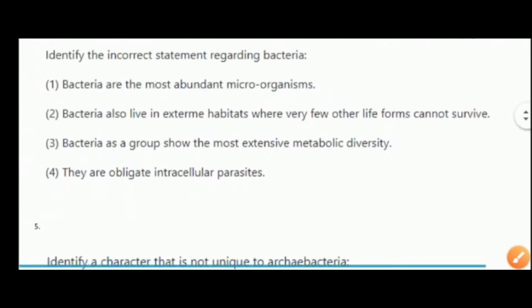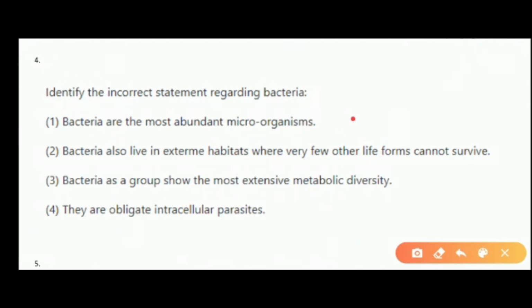Now heading towards the next: identify the incorrect statement regarding bacteria. Bacteria are the most abundant microorganisms. Okay. The bacteria also live in extreme habitats where very few other life forms can survive. Yes, we have thermoacidophiles, halophiles, methanogens. So correct. Bacteria as a group show the most extensive metabolic diversity. That means the first three options are correct. Now the fourth option is they are obligate intracellular parasites. This is incorrect. So the incorrect option will be the fourth one, right? Because they are not obligate intracellular parasites.